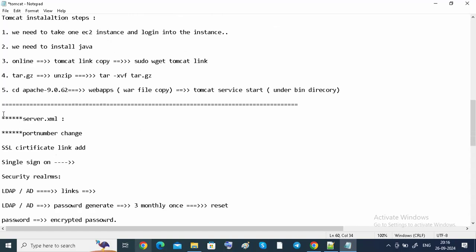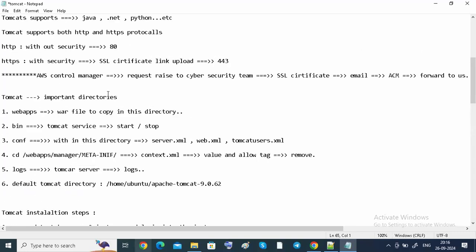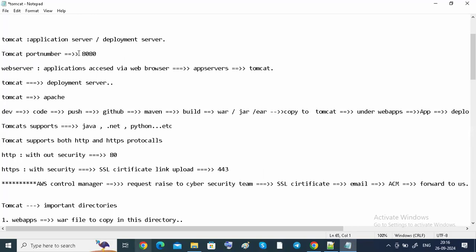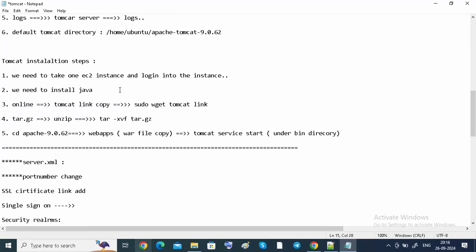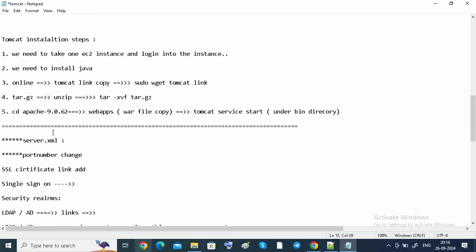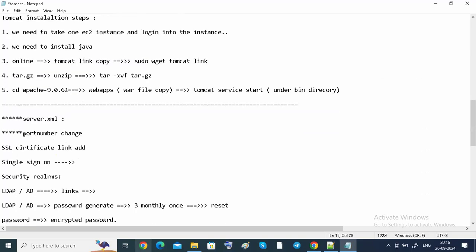Another one is the server.xml file. Inside the server.xml file, what are the things available? One is the default port number. I told you the default port number is 8080. I don't want to run my web server on the default port number, so I want to change the port number. So I have to enter into this server.xml file. Inside the server.xml file, there is a port number, then you have to change it, guys.